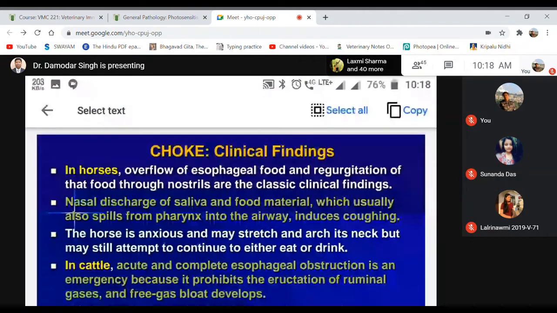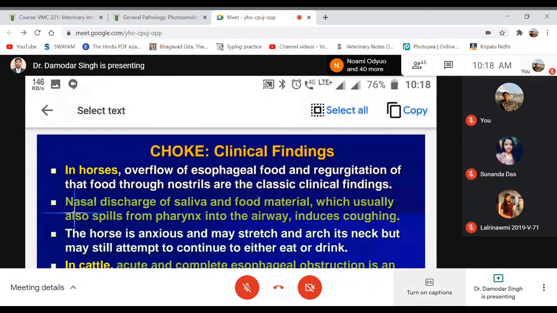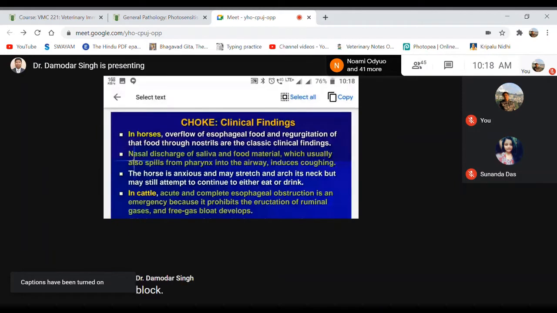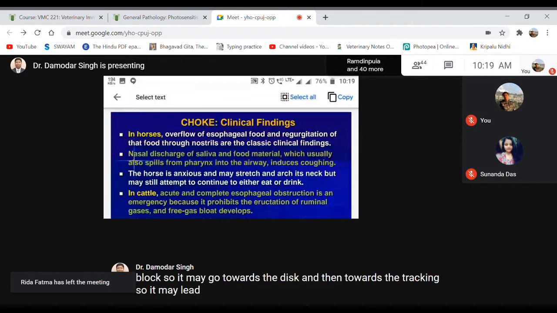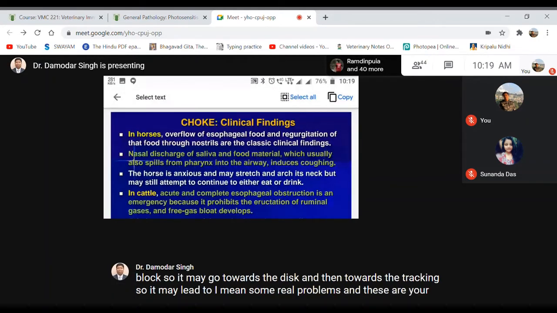And there are nasal discharges of saliva or food material which usually spill from the pharynx into the airway. Sometimes it may spill into the airway towards the lungs and trachea, which may cause coughing, because this food material, liquid, or saliva may get into the trachea since the esophagus is blocked. It may go towards the larynx, then towards the trachea, leading to airway problems and coughing.